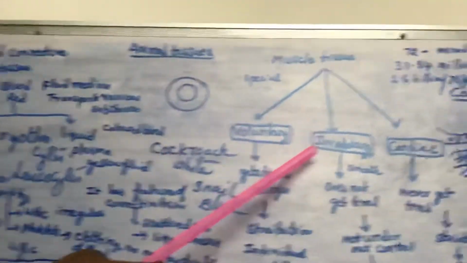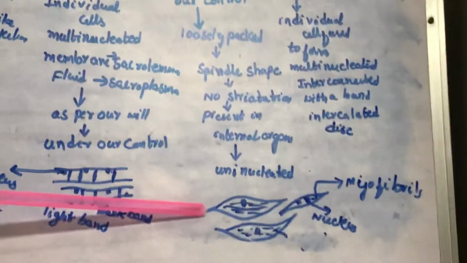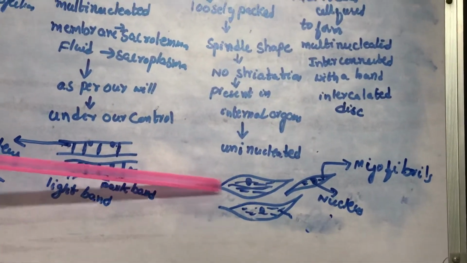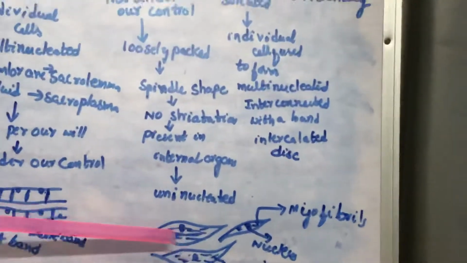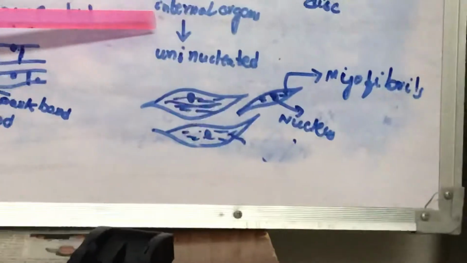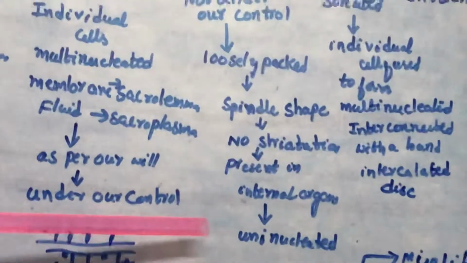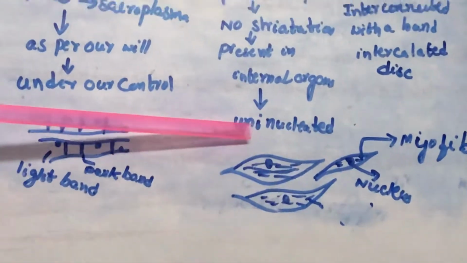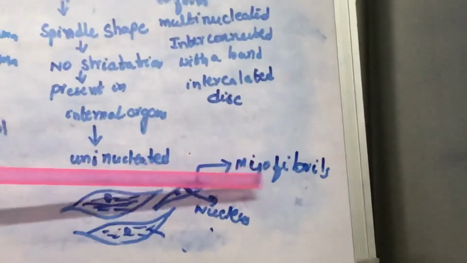Now another muscle is called involuntary muscle. When you observe this involuntary muscle under a microscope, they look spindle shaped. They do not have any striations. These muscles are present in almost all the internal organs of our body, like blood vessels, intestine, stomach, etc. And these muscles have only one nucleus. That's why they are called uninucleated. And they have some fibrous substances called microfibrils. They are not under our control.